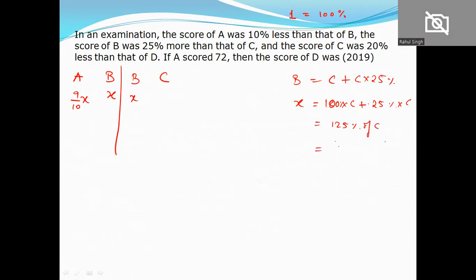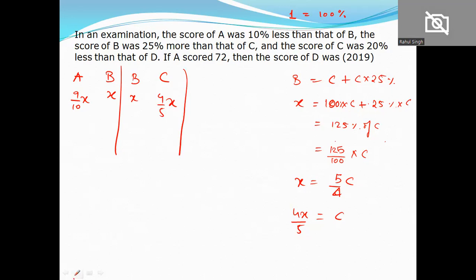If you convert it to a fraction, what will it be here? 125/100 into C. This will be 5/4 of C. Now we have to figure out C, so how much will C be? The 4 will go up, so C will be 4/5 of x.